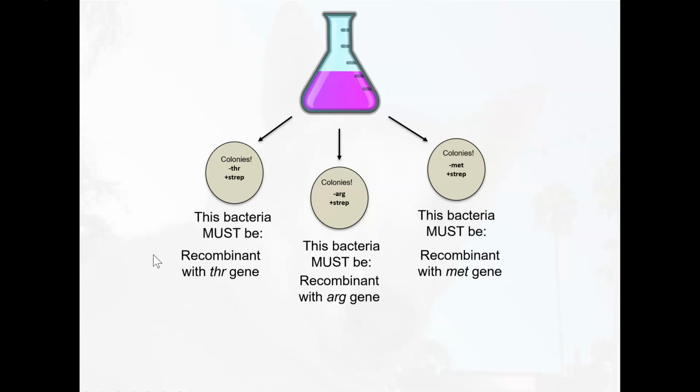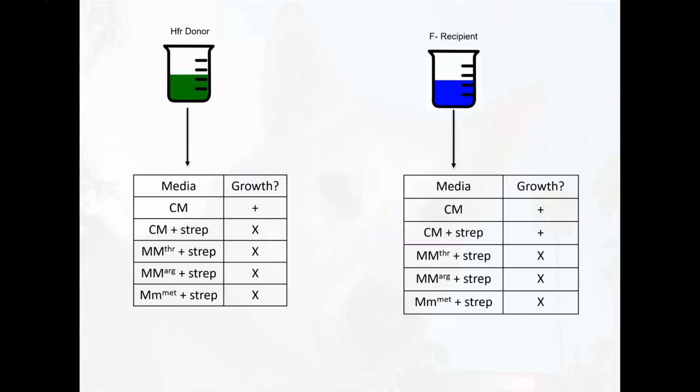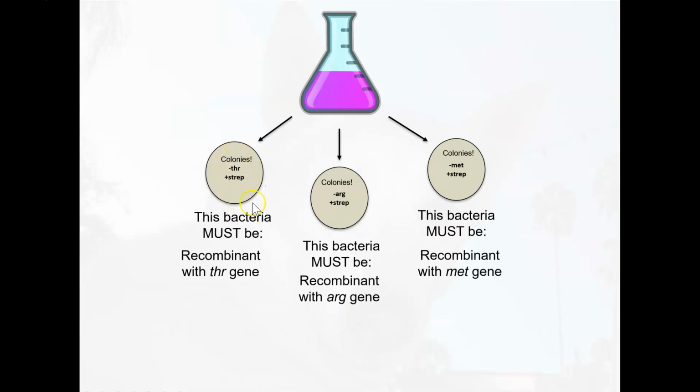Well, hopefully you recognize that the bacteria that are growing on these plates has to be that F- recipient. It has to be this bacteria, the F-, because it's the only one that's resistant to streptomycin. So we know that these bacteria can't be our HFR donor bacteria. It has to be the F- bacteria that has gained the ability to, in this case, synthesize threonine because it can grow on media that's missing threonine.